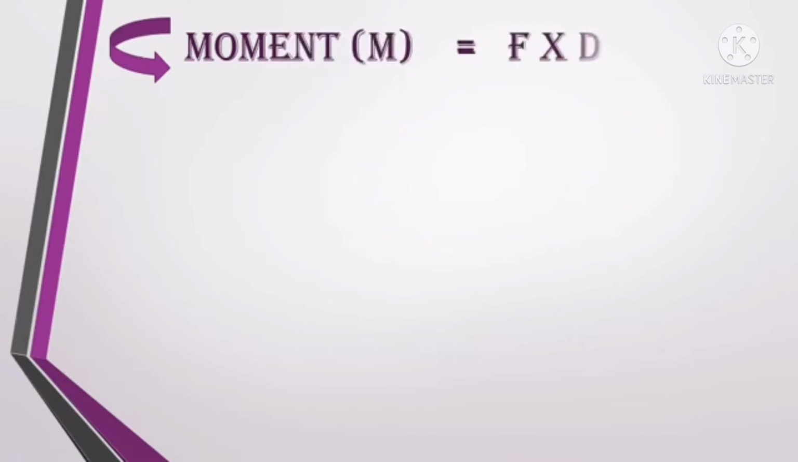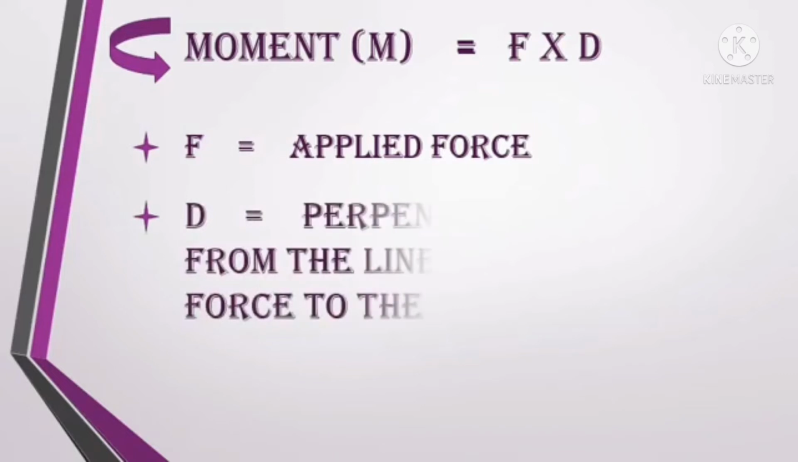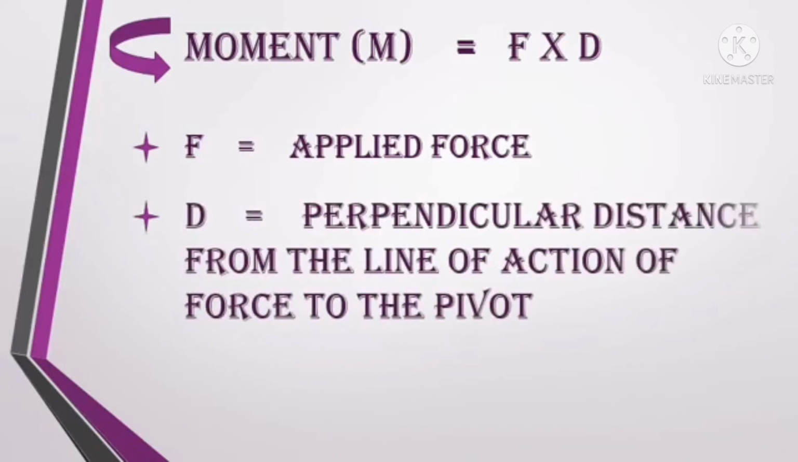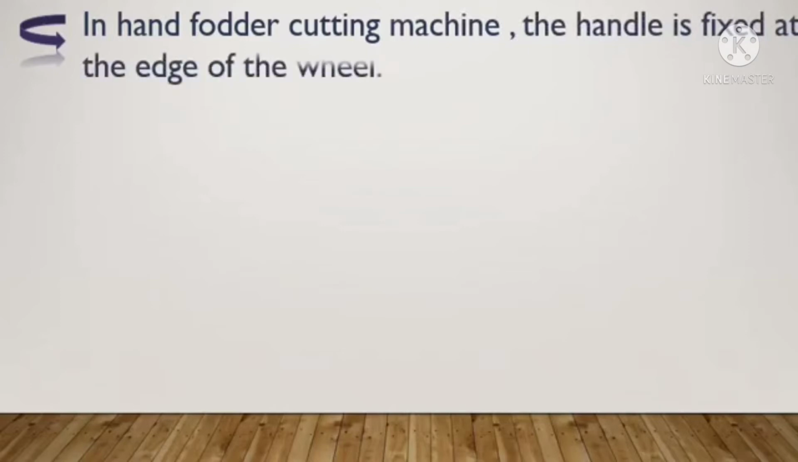And next, the moment M is equal to F into d. That means the moment has two factors. The first factor F is the applied force. And the second, d, is the perpendicular distance from the fixed point to the line of action of the force. Okay, so these are the two factors. Let us see some other examples.